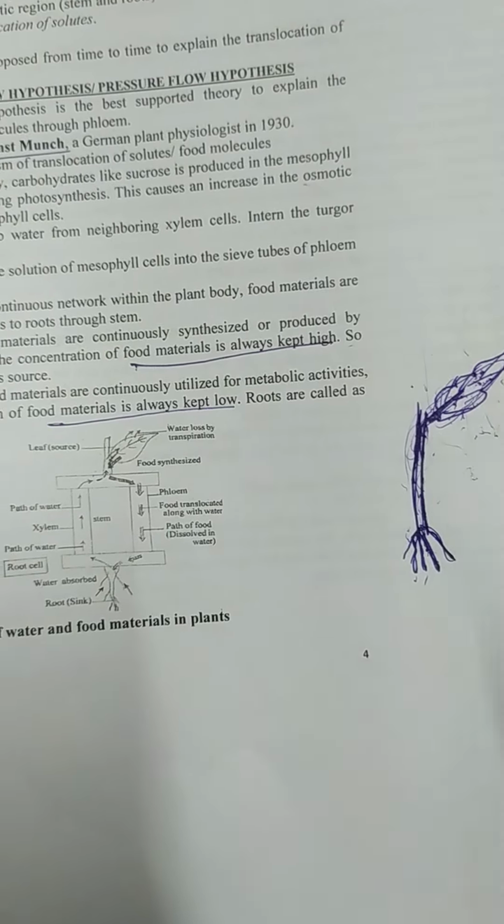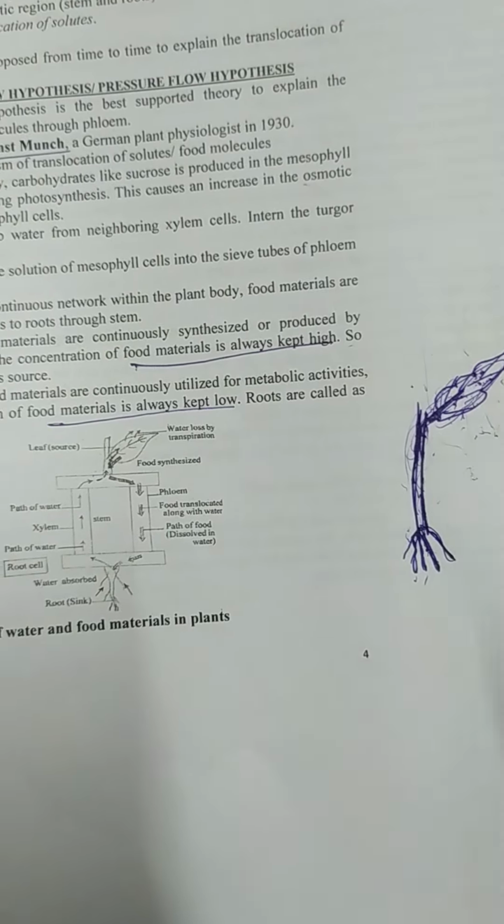So the leaves are called the source. Why are leaves called the source? Because the food materials are always synthesized or produced by photosynthesis. Thus the concentration of food materials is always kept high. So the leaves are called source.